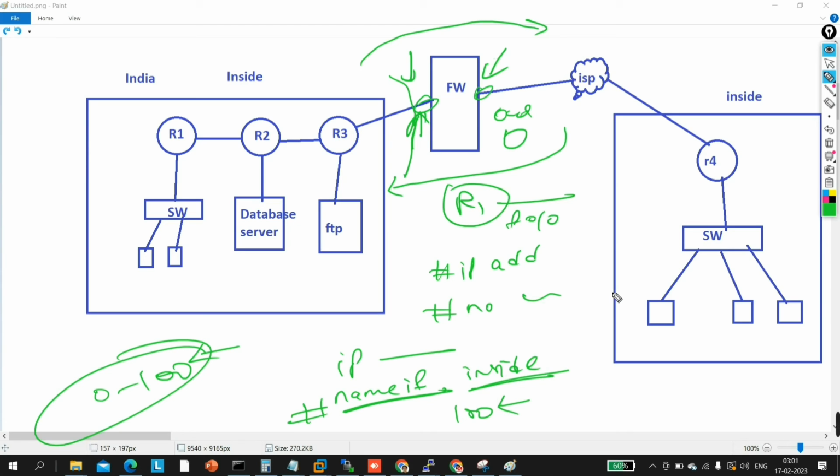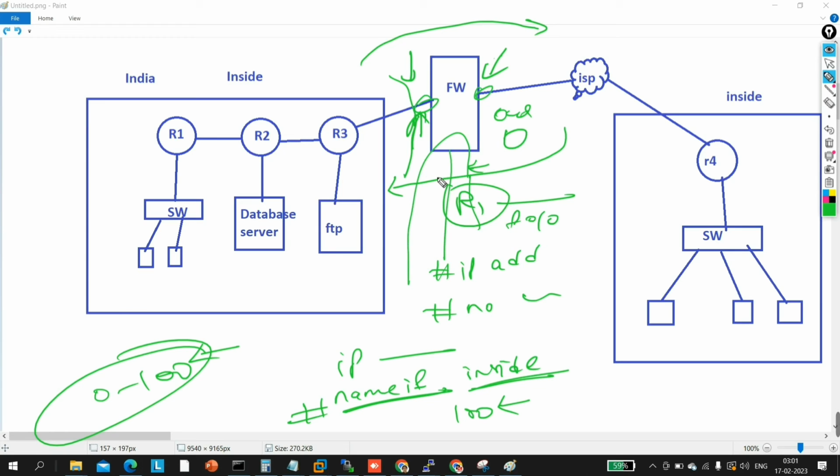So the firewall itself will configure security level 0 on the outside interface, and the firewall itself will configure security level 100 on the inside interface. Okay, and you can manually configure it as well. Then we have one more zone for DMZ. We will discuss DMZ later.